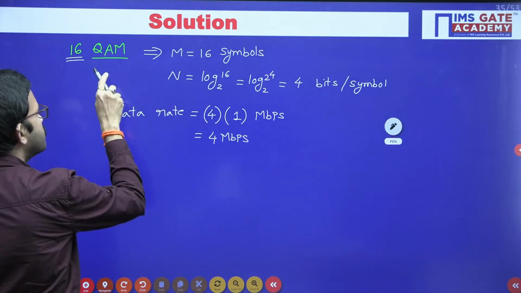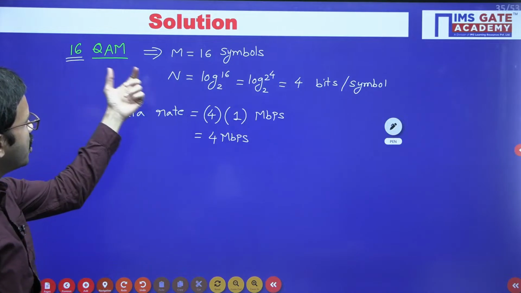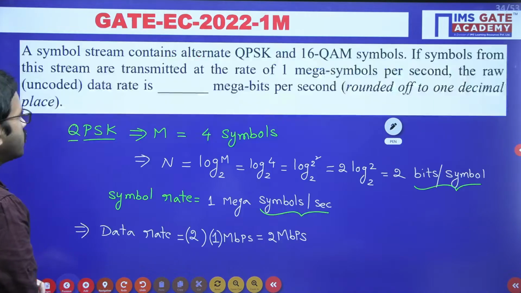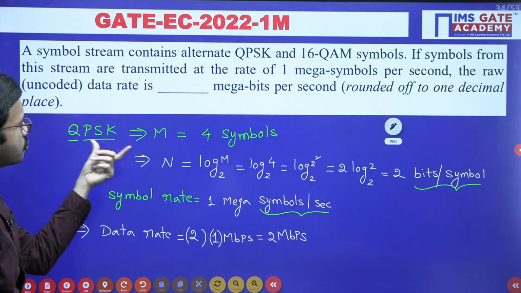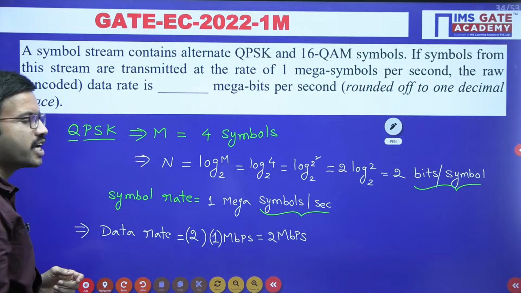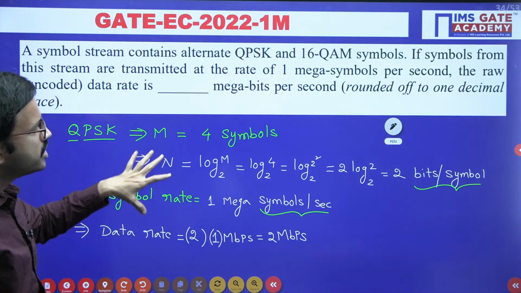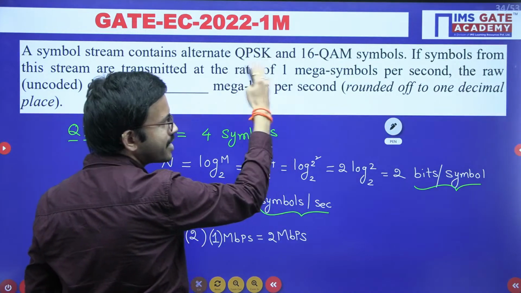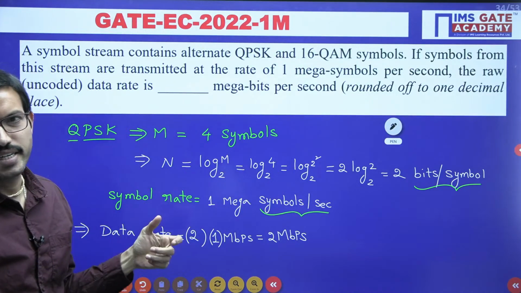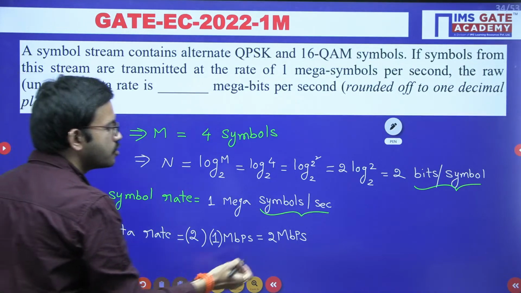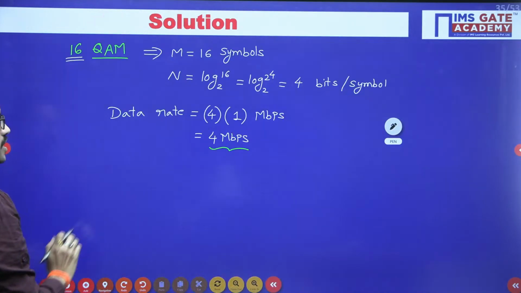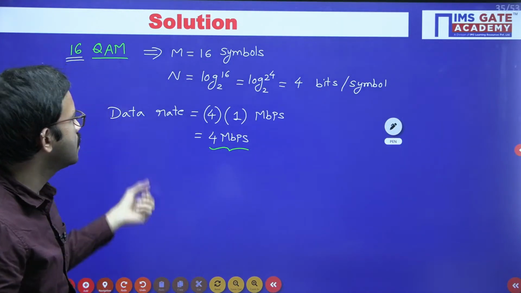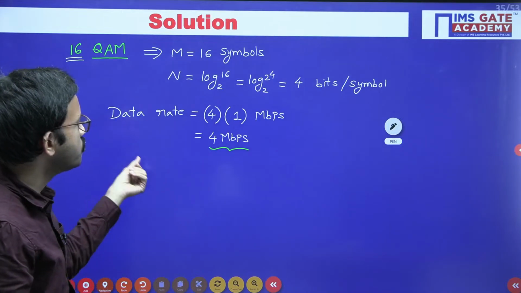So if you are transmitting only the symbols related to the 16 QAM technique, the data rate is 4 megabits per second. When you transmit the symbols related to QPSK, the data rate is 2 megabits per second. But now the question is, when you are transmitting the symbols related to both techniques, you have to give the data rate. In one case you are getting 2 megabits per second, in another case 4 megabits per second. Now in order to give the overall data rate, you can take the average.